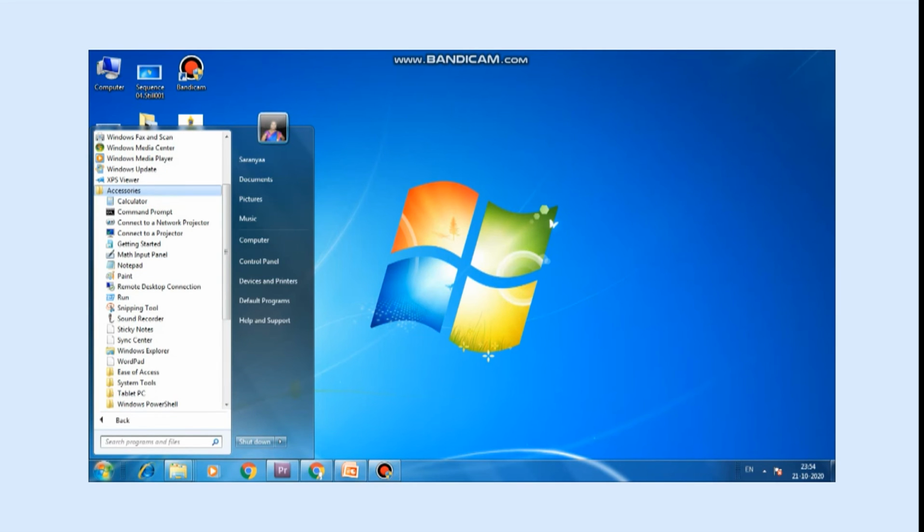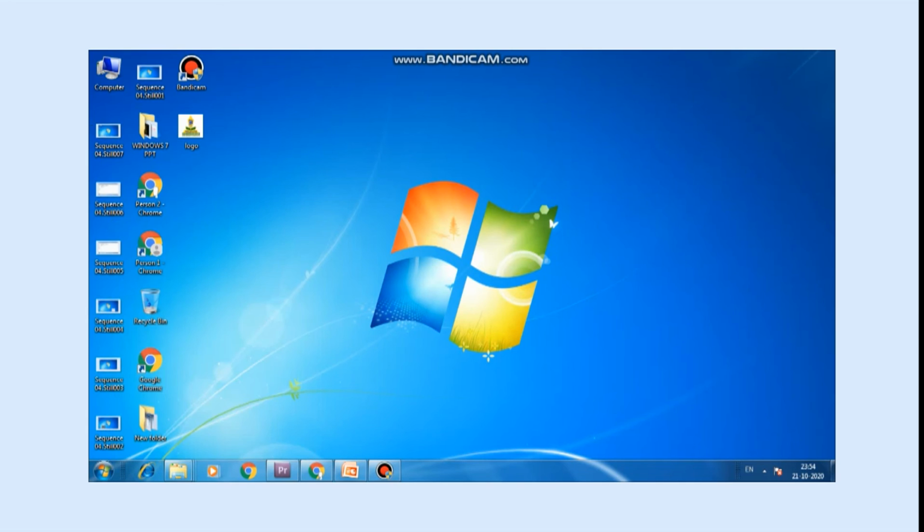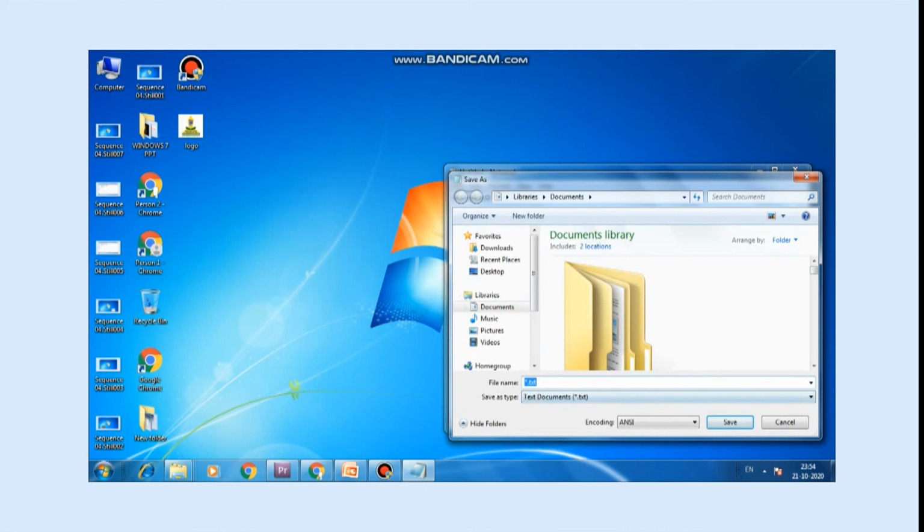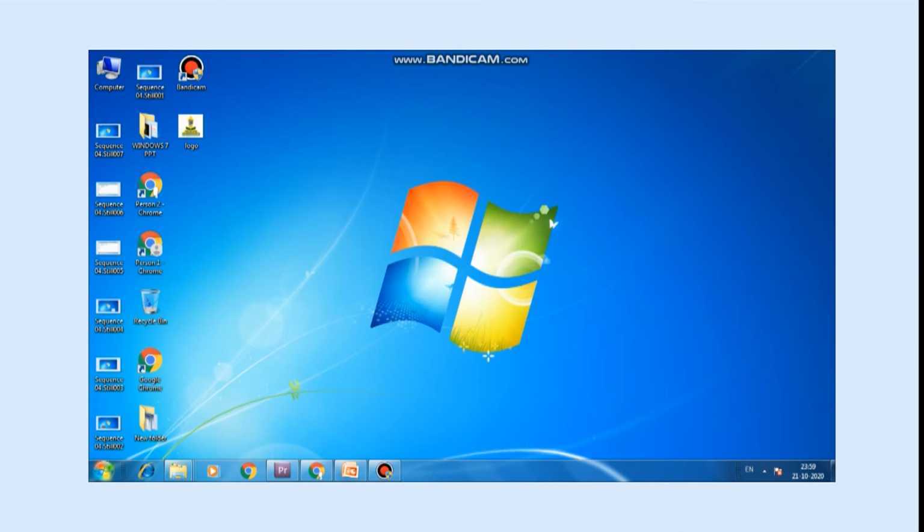Let us know about Notepad. Microsoft Notepad is a simple text editor. This program is used to create simple text files. It saves a file with the .txt file extension. Next one, WordPad.